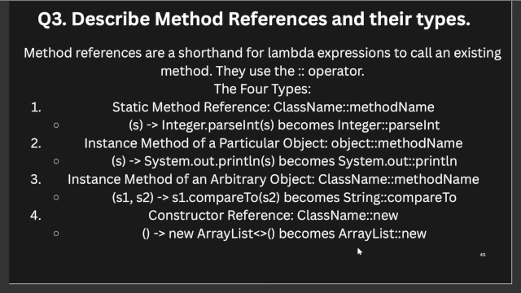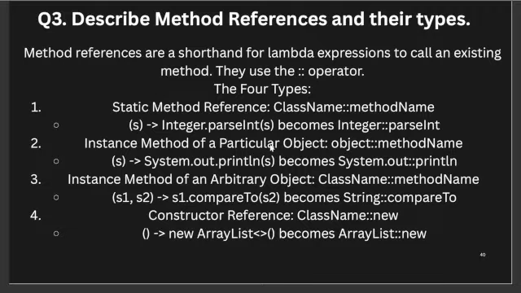The next question will be: method reference and their types. A method reference is basically a shortened form of Java lambda expressions to call an existing method. They use the double colon operator, as I told you in unit three. We have the static method reference, like ClassName::methodName, which is written like Integer.parseInt and becomes Integer::parseInt.